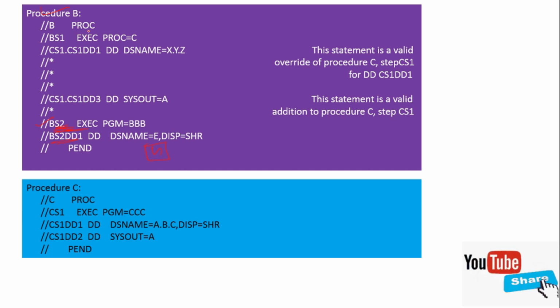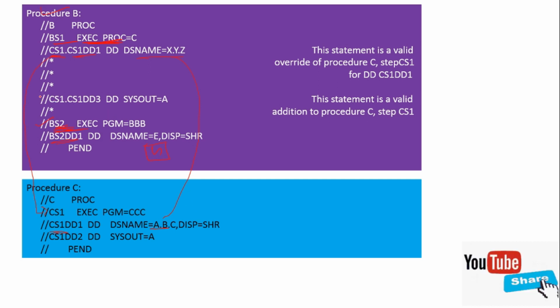And then our proc b is calling proc c. But in this, it is changing the step cs1. In cs1, it is changing the dd name, and the file name is xyz. So this is the dd name which will be changed during the running of the job.